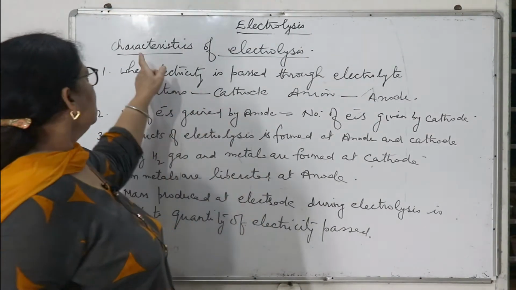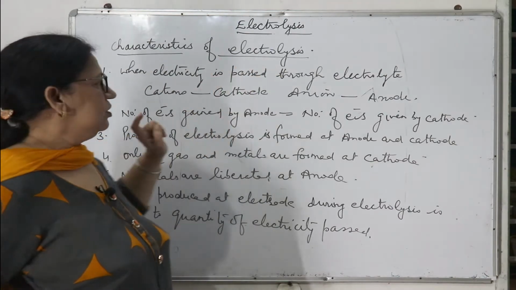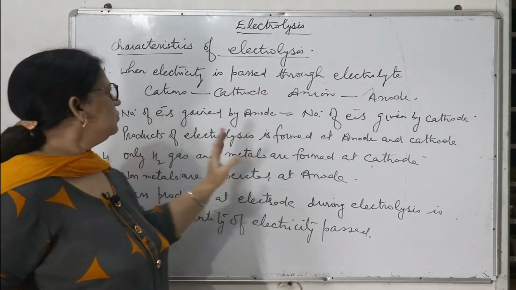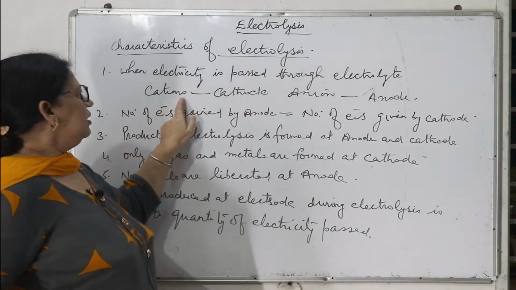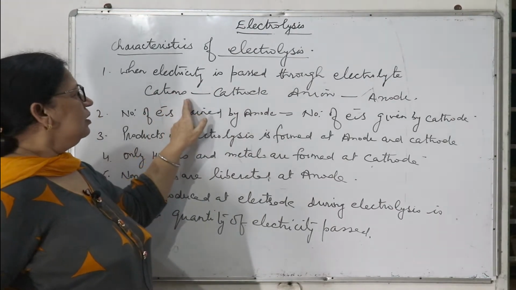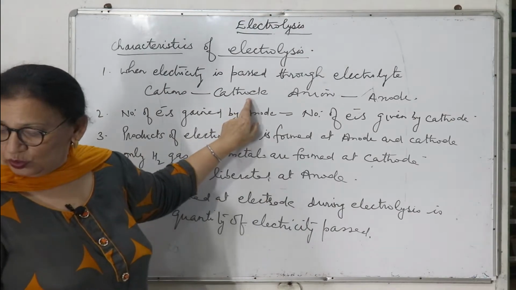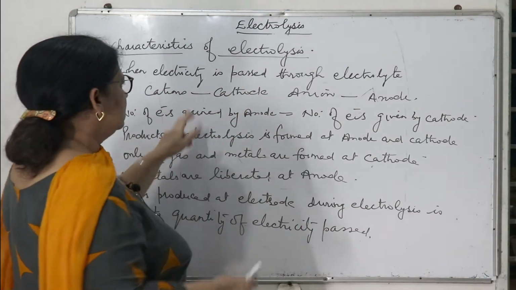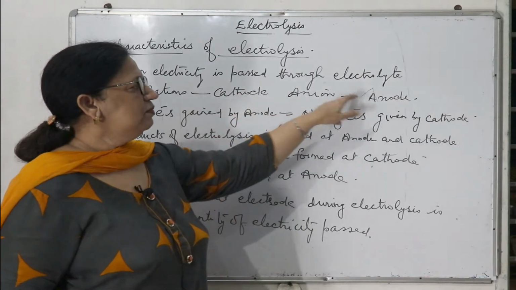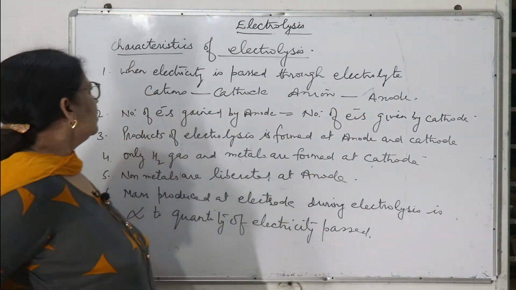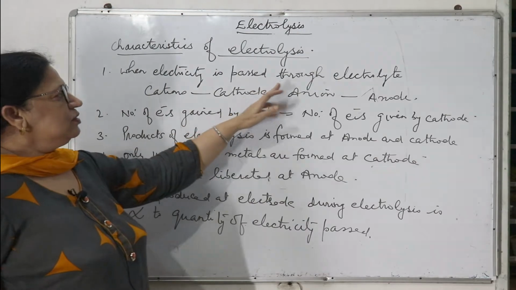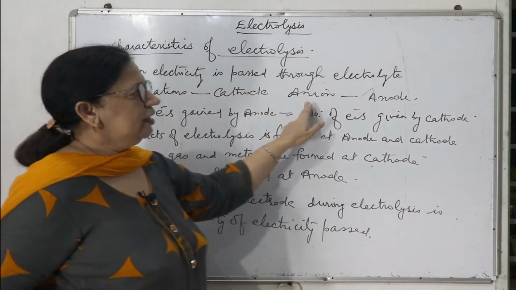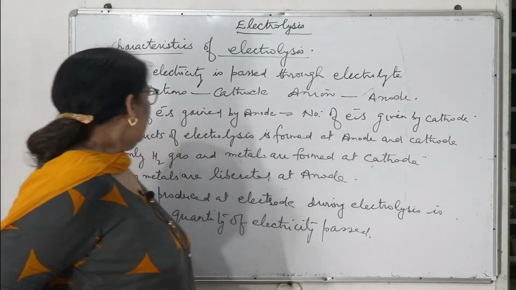So next topic is characteristics of electrolysis. First characteristic: when electricity is passed through the electrolyte, cations move towards the cathode and anions move towards the anode.